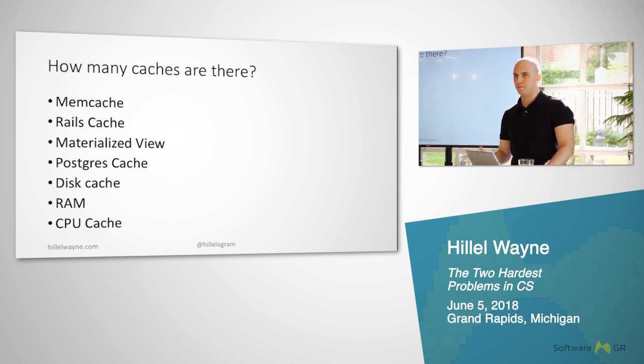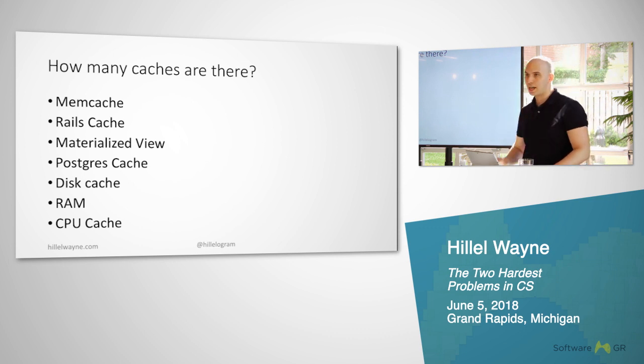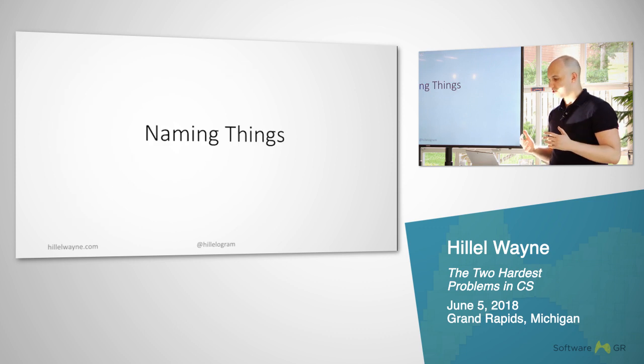And which ones actually matter to our problem, I never actually specified. I never described what we actually cared about, because some of these caches are very serious when it comes to invalidating them, and other ones, like the CPU L1 cache, are never going to matter for our web service. But these are all still caches, right? This is the problem of naming things.